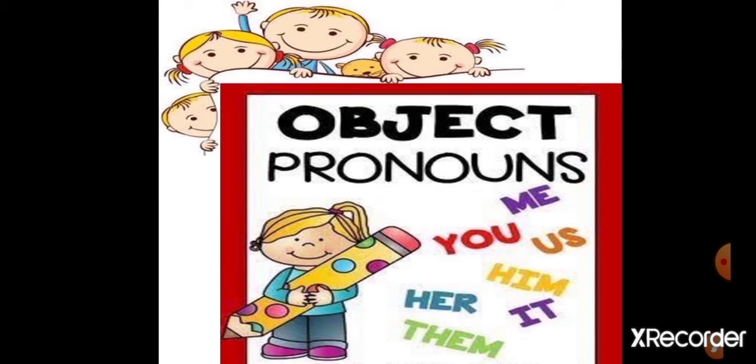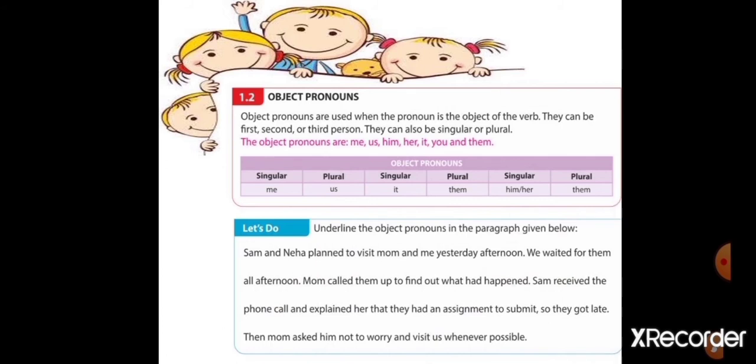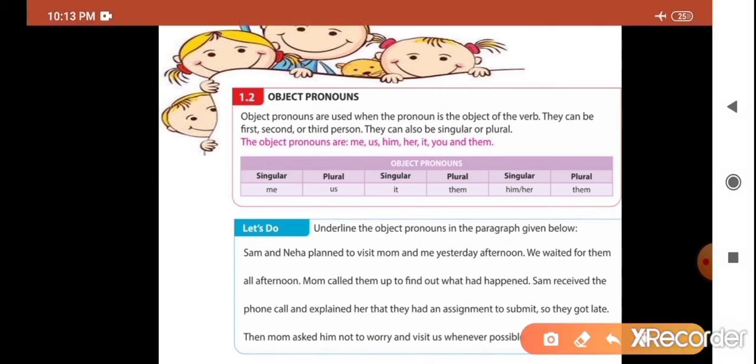Now what are object pronouns? Object pronouns are used when the pronoun is the object of the verb. They can be first, second or third person. They can also be singular or plural. Here the pronoun is the object of the verb, or you can say it receives an action. The object pronouns are me, us, him, her, it, you and them. These are the object pronouns.